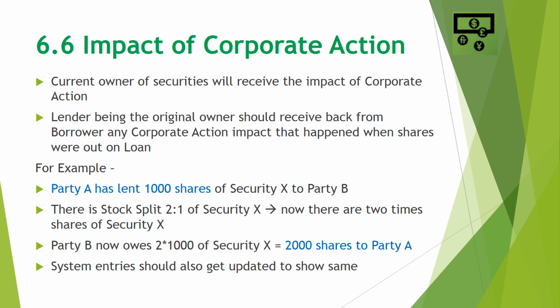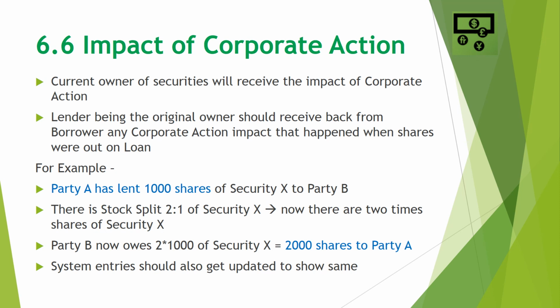Since a corporate action will involve changes in system values and multiple parties to get involved to get the impact back to the original owner of the shares, usually trading desks close down the position on stock loan for any approaching corporate action stock.